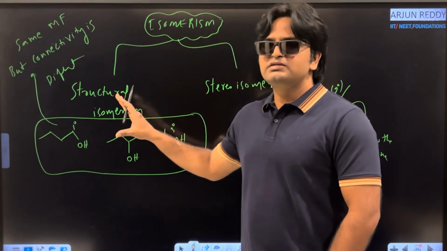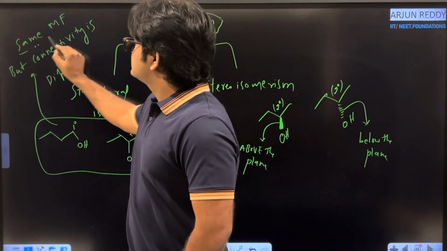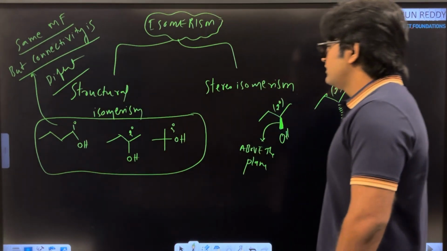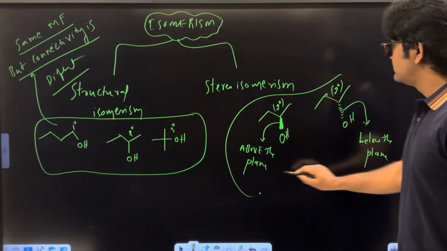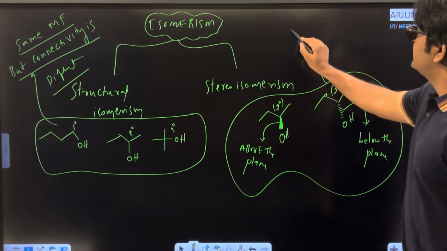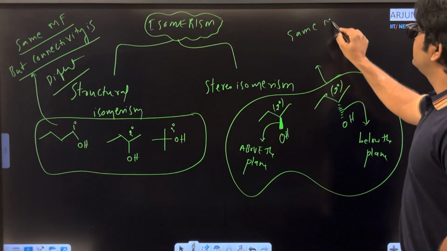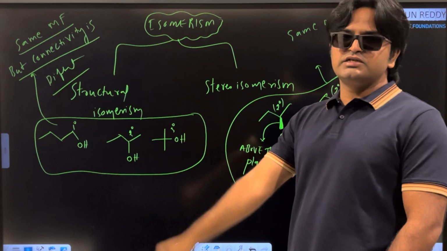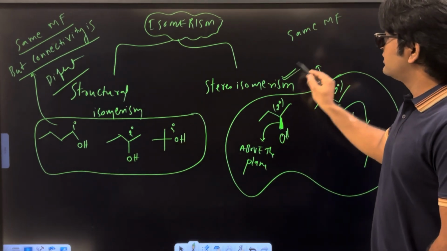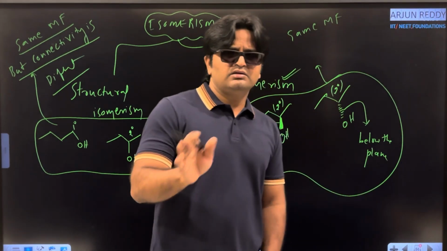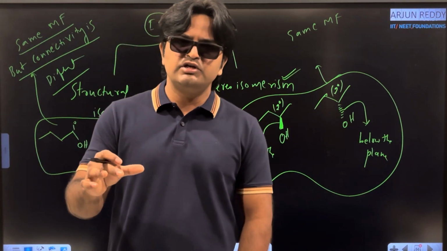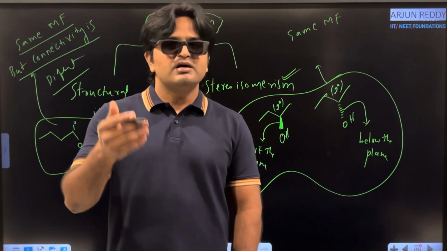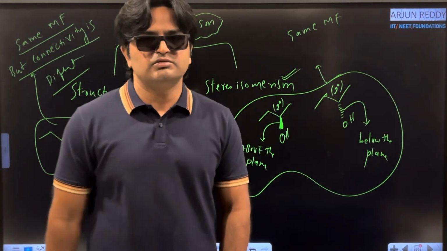What is the condition in structural isomerism? Molecules have the same molecular formula but connectivities are different. Next, in these molecules, they have the same molecular formula but the spatial arrangement is different, space geometry is different. Those molecules come under what? Stereoisomerism. That is the basic classification of isomerism in terms of structural isomerism and stereoisomerism, or constitutional isomerism and stereoisomerism.